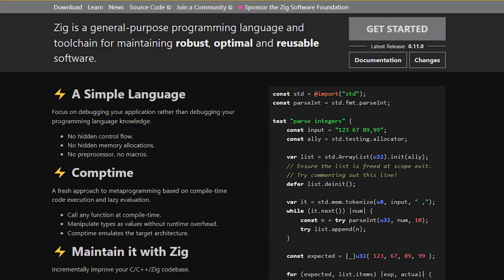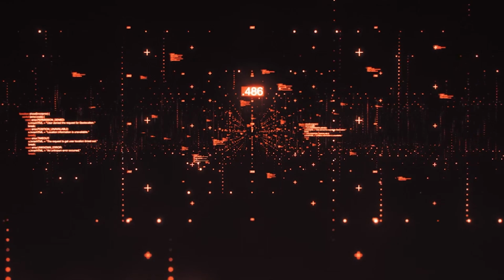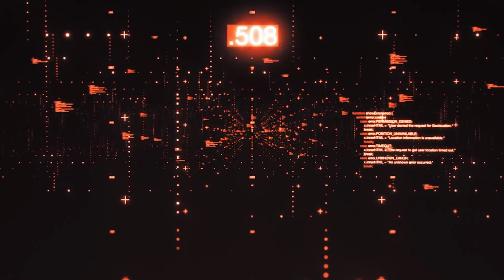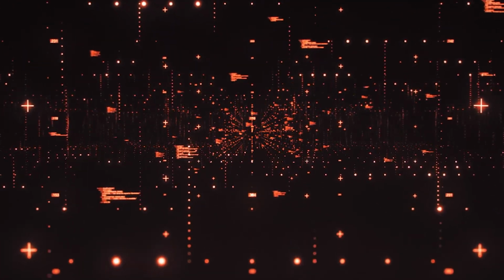Zig is a relatively new programming language designed for robustness, clarity, and performance. It provides a modern alternative to C and C++. Zig was created by Andrew Kelly and has been gaining traction among developers. These developers want more control over their code, and they're certainly getting it with Zig.